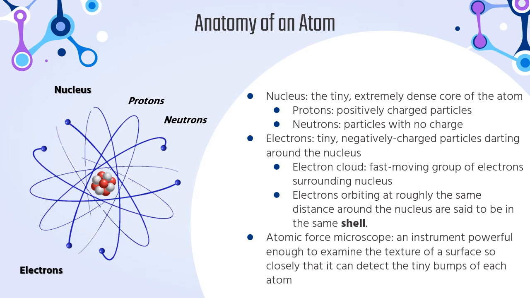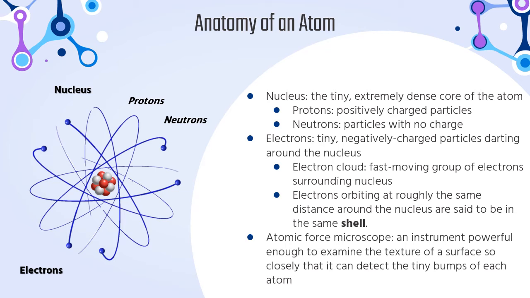An atomic force microscope is an instrument powerful enough to examine the texture of a surface so closely that it can detect the tiny bumps of each atom. So this type of microscope is really the only type of microscope that can actually see an atom. It's able to zoom in so far that you can see the tiny bumps of the atom. But even then, you can't see every part of the atom. You can't see the electrons zipping around or anything like that.